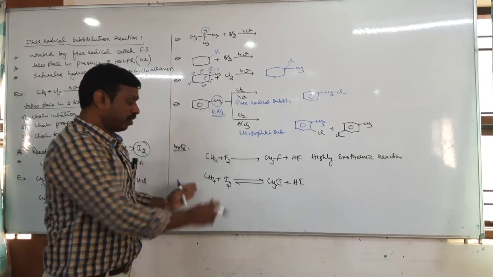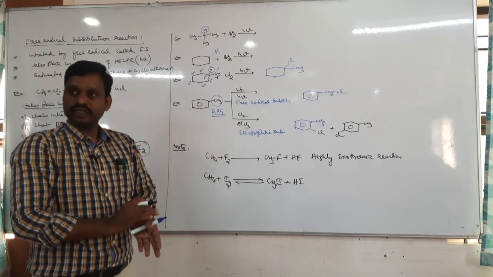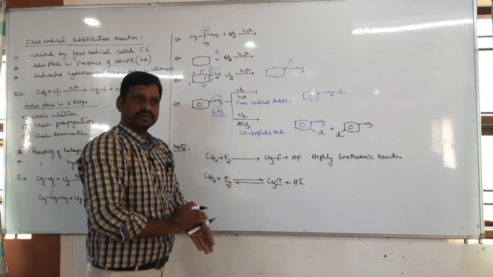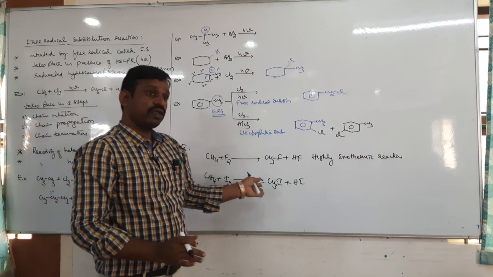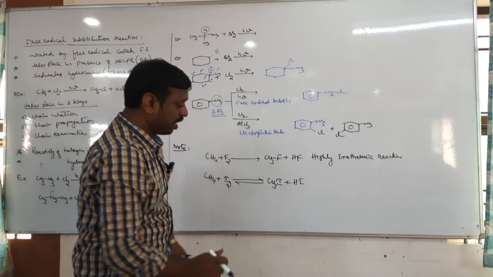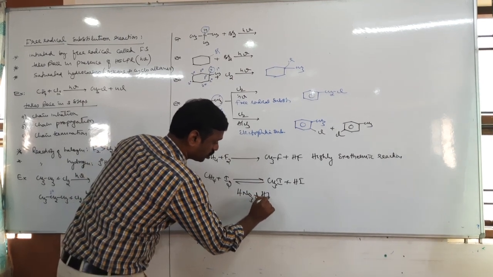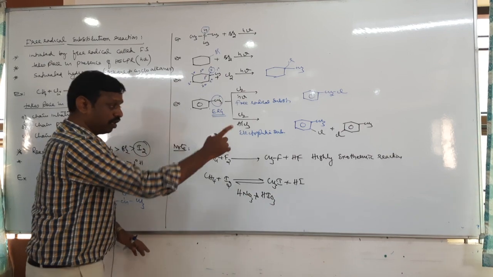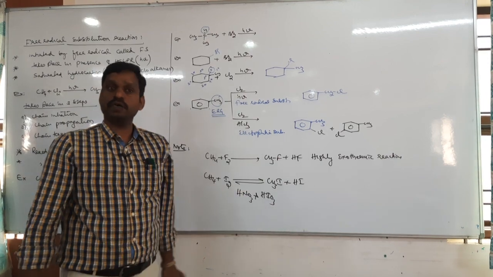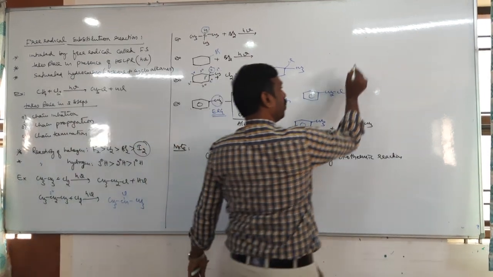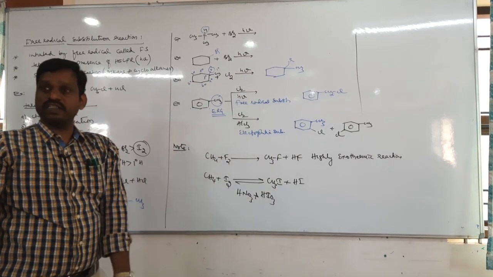Since it is reversible, reactant converts into product, and at the same time product also converts into reactant. You will not get a good yield of product. Therefore, however, this reaction can be made possible. How? By adding an oxidizing agent. What are the oxidizing agents? HNO3 and HIO3. So add HNO3 or HIO3, and the reversible reaction becomes irreversible, so that this reaction is possible. But anyhow, to prepare fluoroalkane and iodoalkane directly, we don't use these two methods.